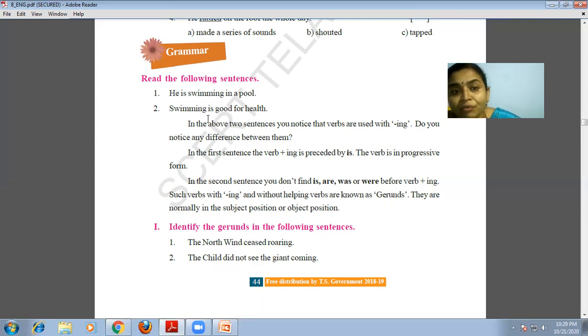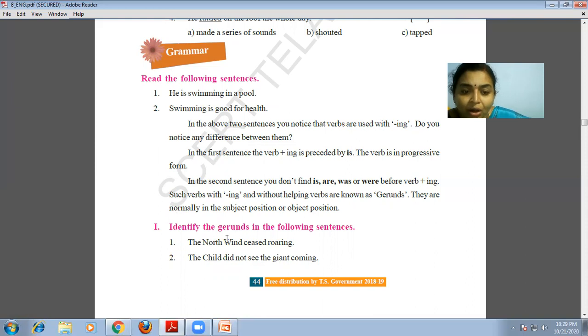Here we couldn't find any subject like he. First, third persons like he, she, it, they, we won't find, because swimming becomes the subject. That too, verb plus ing. Elsewhere it is called a present participle, but in this place, swimming becomes a gerund. Gerund, or verbal noun; we may call it a verbal noun.